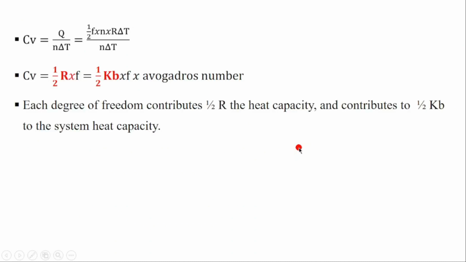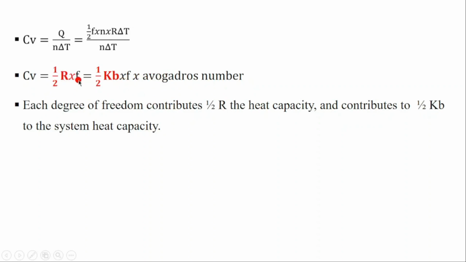So we were here then. We replace this L by Kb times Avogadro's number times F. So that means each degree of freedom contributes 1 over 2R to the heat capacity. You can see the Cv is equal to 1 over 2 L F. That means each degree of freedom contributes 1 over 2 L to the heat capacity, and it contributes 1 over 2 Kb to the system heat capacity.